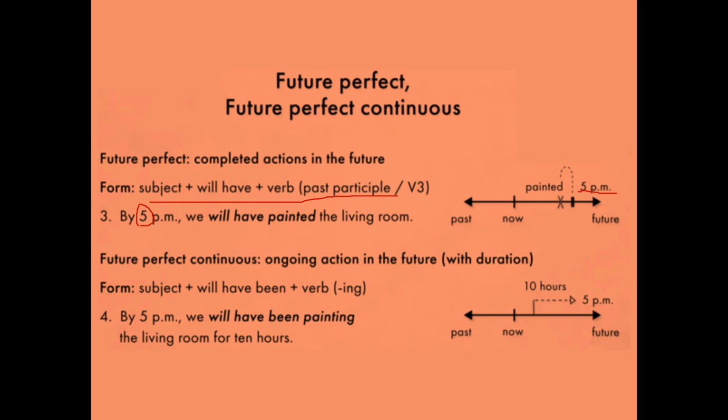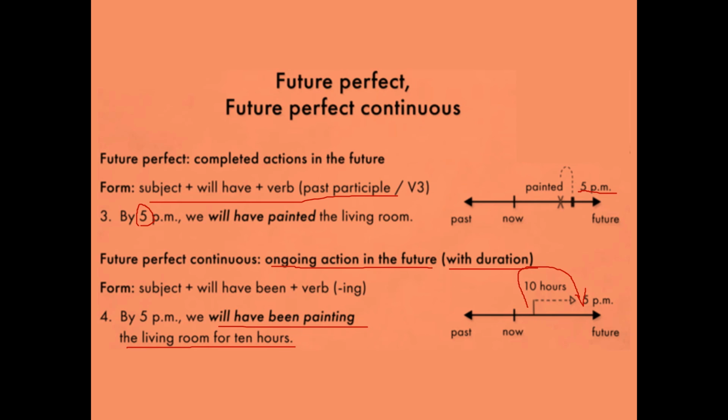Now, what is a perfect continuous ongoing action in the future? Again, we say that with a duration. By 5 p.m., we will have been painting the living room for 10 hours. You started earlier, it is going on, but you did not say it is completed.